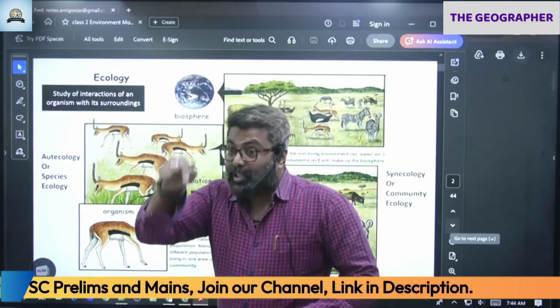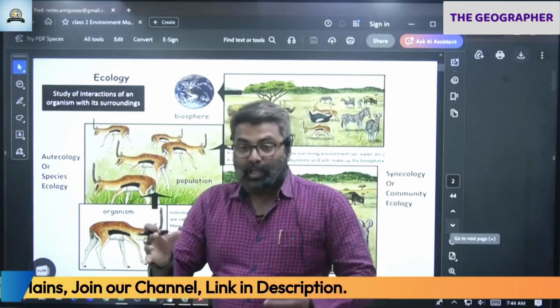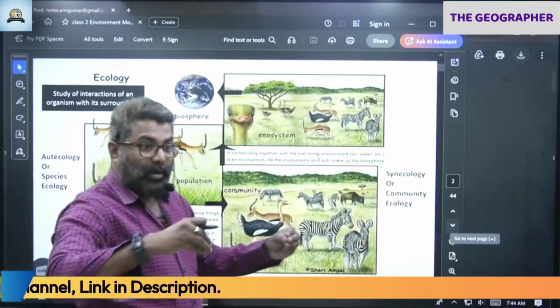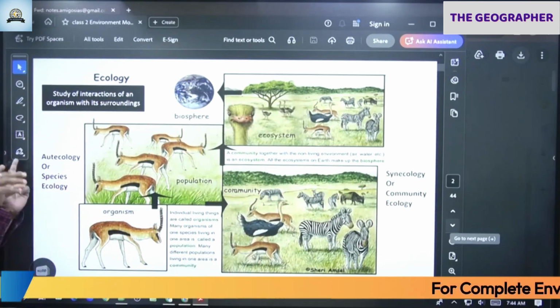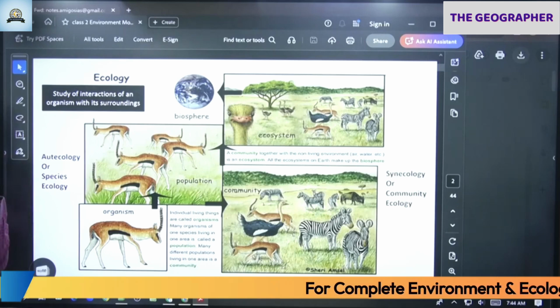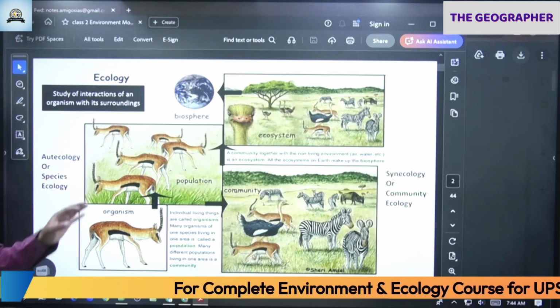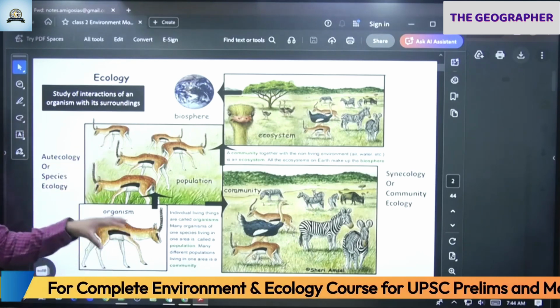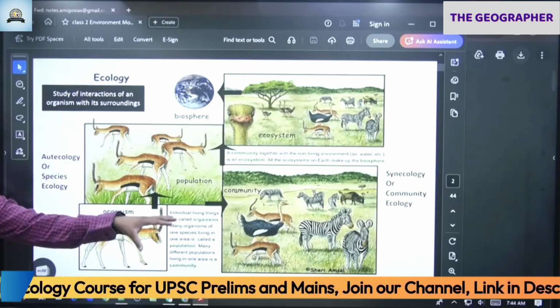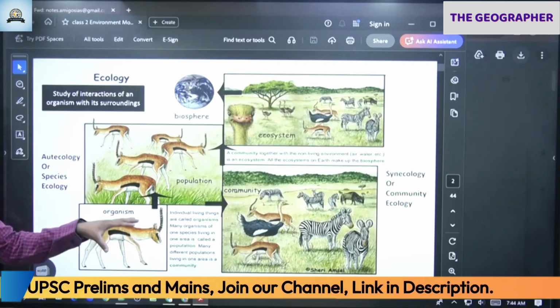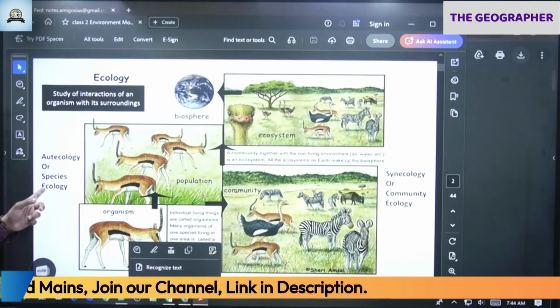So autecology is about species ecology. When we study a particular species and its habitat as well as how it interacts with the surrounding environment, that is called autecology or species ecology, where we concentrate on one particular species. It is its habitat, its food, its breeding pattern, its mating pattern, as well as the overall ecosystem that it inhabits. That is autecology.